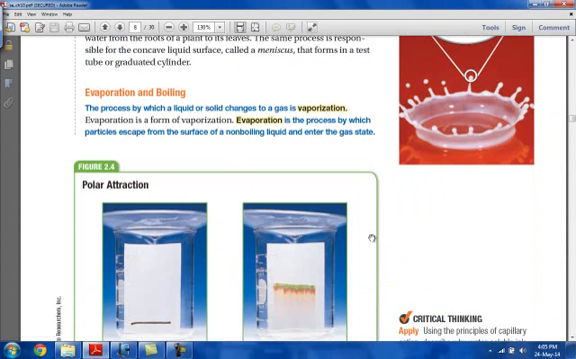Now we'll talk about vaporization. Vaporization is when a liquid changes into a gas. There are two forms of vaporization. The first is evaporation. Evaporation is when a non-boiling liquid at its surface starts to change into a gas.